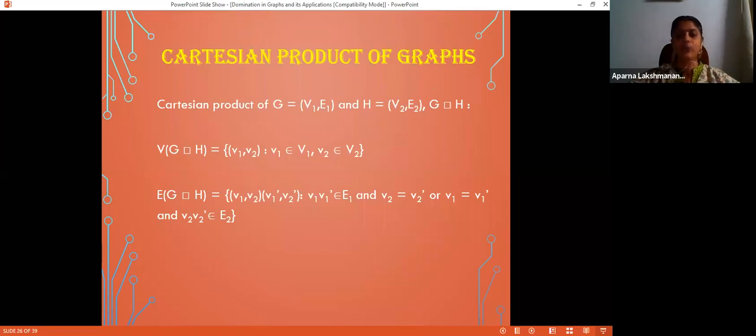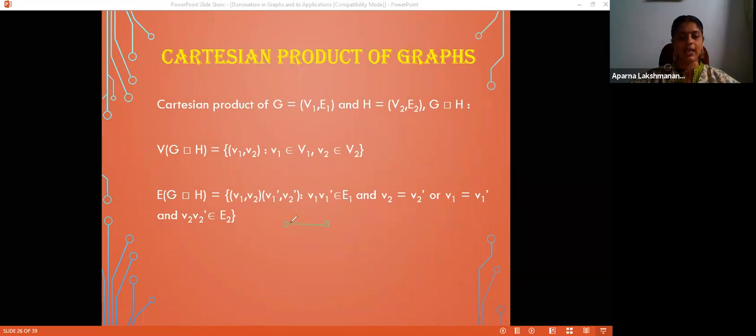I'm taking K2 and K2. I'm taking G and H as K2 and K2. So this is my first graph. I label these vertices as 1 and 2. My second K2, to give a different label, I am labeling them as A and B. So what will be the Cartesian product? The vertices will be ordered pairs. First one taken from the first graph and second one taken from the second graph. So 1A is a vertex, 1B is another vertex. With 1, only two choices, right? Then comes 2. 2A is a vertex, 2B is another vertex. So these are the four possible vertices in the Cartesian product.